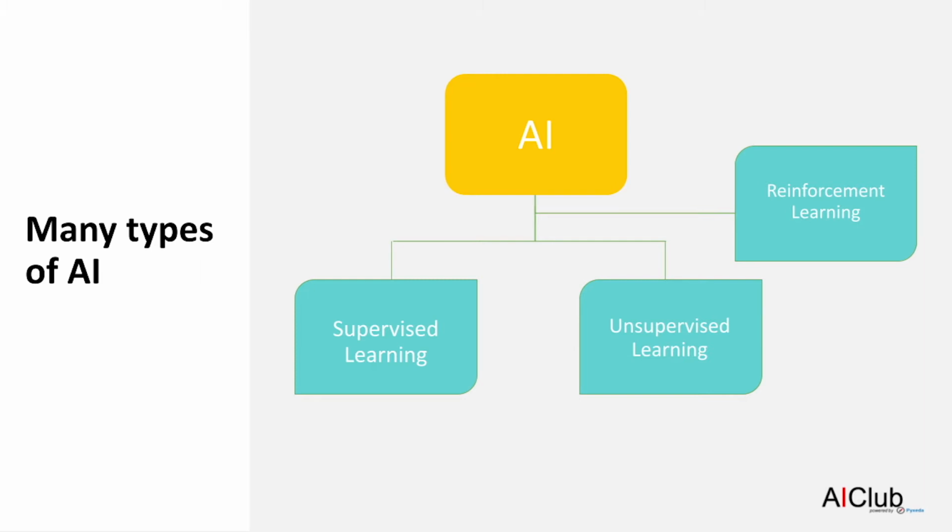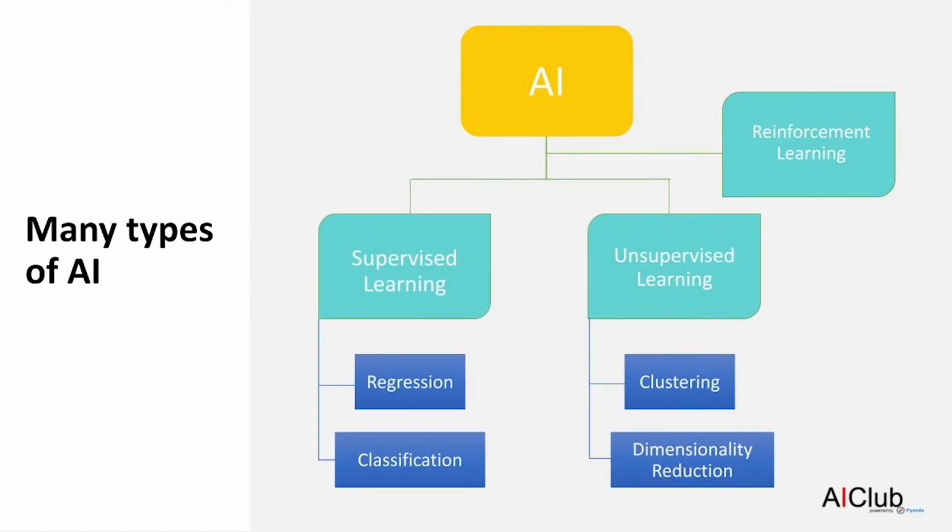You can see that there are many different types of AIs, and because they behave differently, you have to measure how well they're doing also differently. Within each of these types of AIs, there are also different subtypes. We are going to focus today on supervised learning and 2 important subtypes of it called regression and classification. In regression, you're trying to predict a number, like what is the temperature going to be tomorrow? In classification, you're trying to predict a category, like is this a cat or a dog?